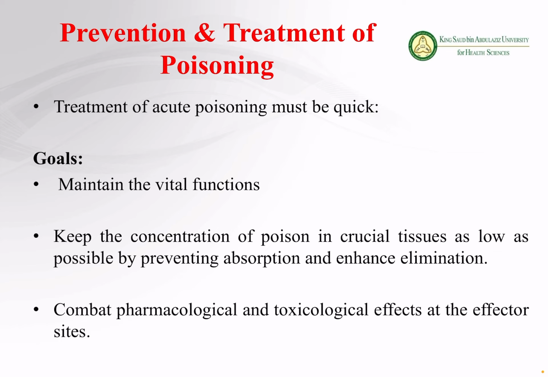Okay, so we have to maintain some goals. Number one goal is to maintain the vital function of vital organs, for example heart, liver, kidneys, and brain. We have to maintain that vital function initially. Number second, we have to keep the concentration of the poison in crucial tissues as low as possible by preventing the absorption or enhancing the elimination. In both cases, when you prevent the absorption, the drug may not go into the crucial tissues. Or when you enhance the elimination, the drug moves quickly and is excreted out from the body. So this is the second goal.